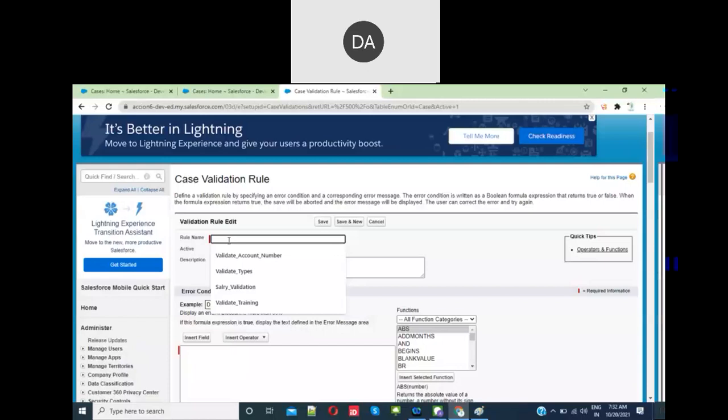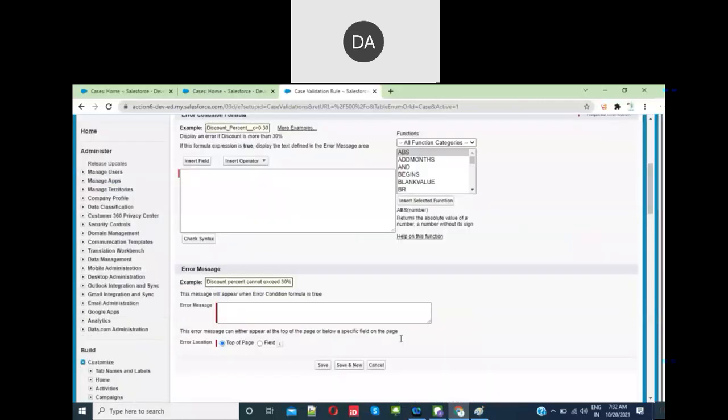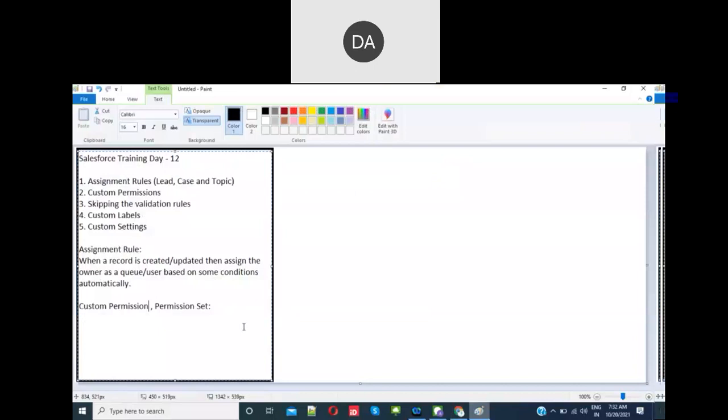Okay. Case status. The requirement is: case status should be new when it is created.